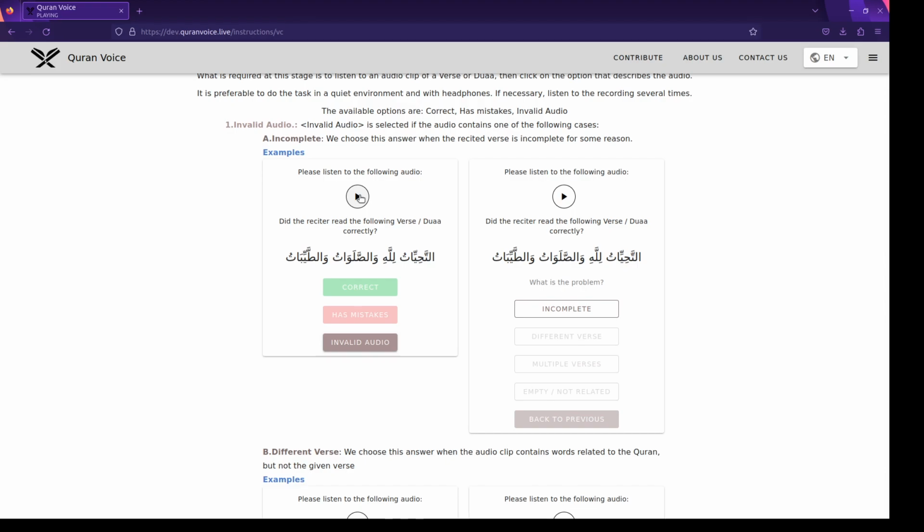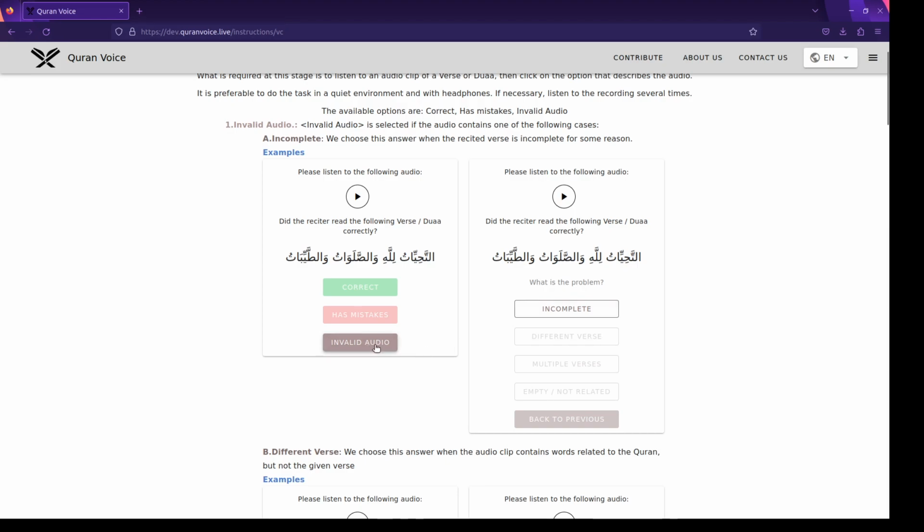Okay, so here in this recording, we listen. It's almost at-tahiyyatu lillahi wa. That's it. So this is dua, but here it's invalid, and it's invalid because it's incomplete.